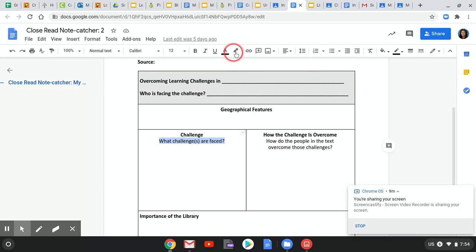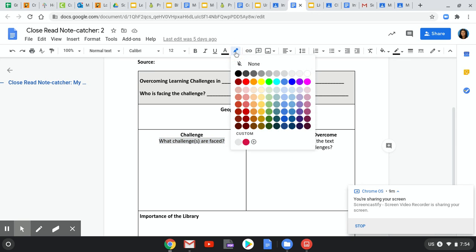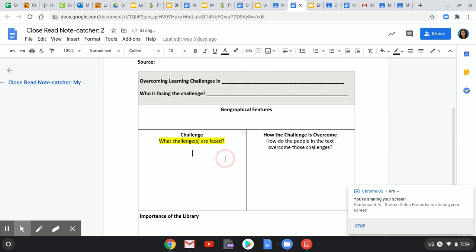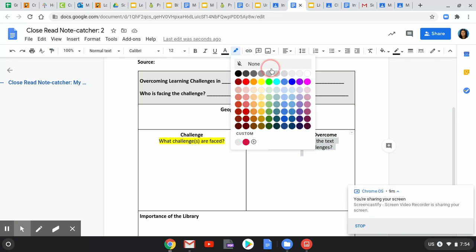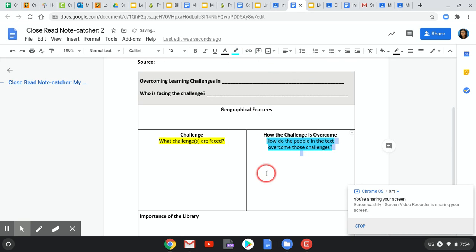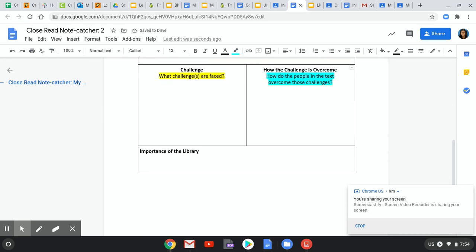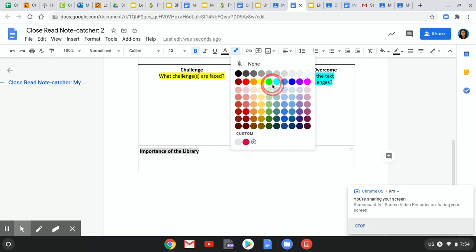You're going to select it. You're going to click this highlighter and you're going to pick your color. Okay. How the challenge is overcome. This part is your body paragraph. You're going to come here for highlight, and that's going to be in blue. And then the importance of the library, where you're going to have your conclusion statement, is going to be in green.